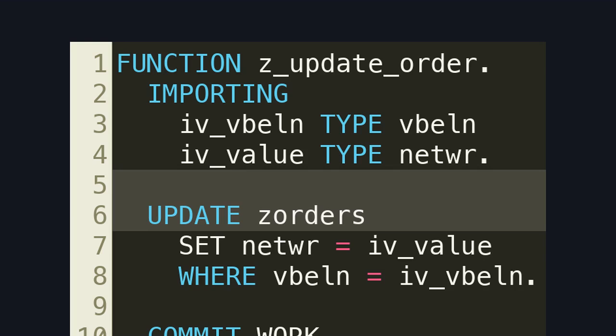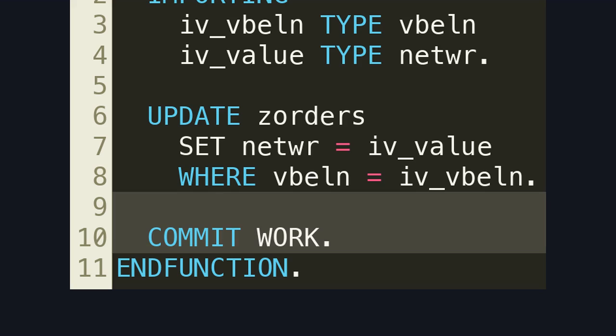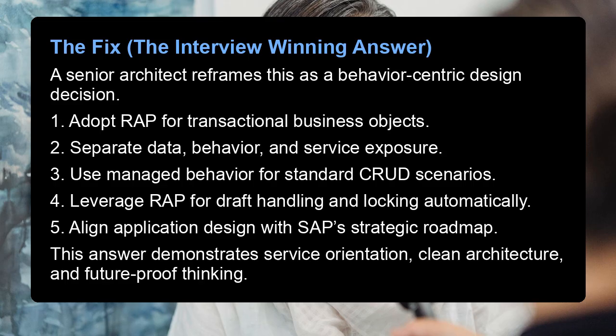The update logic is exposed directly without behavior control, validation framework, or draft support. This code snippet forces a commit inside the logic, breaking transactional consistency when consumed by services. The fix, the interview-winning answer. A senior architect reframes this as a behavior-centric design decision.